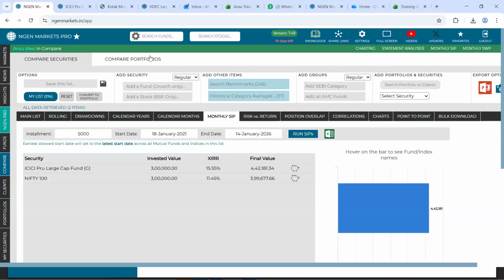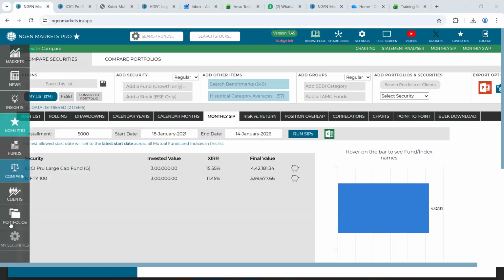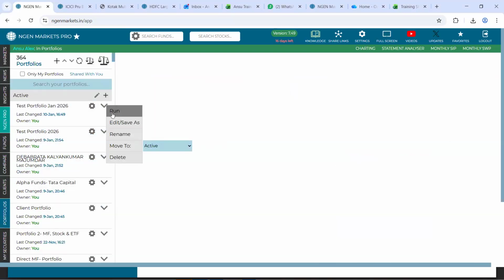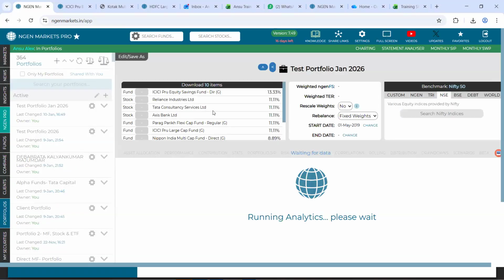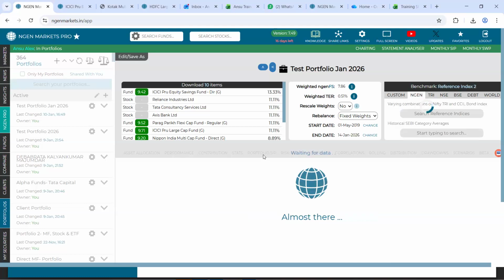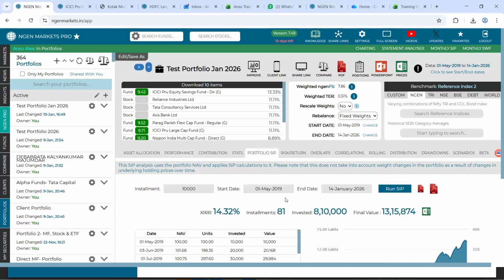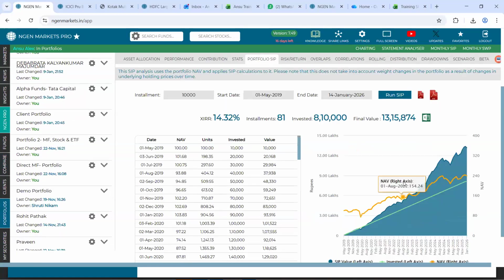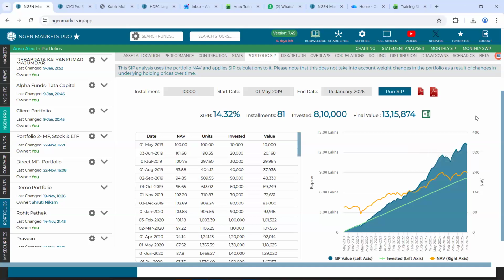Just adding another thing that may be useful for you. Anshu, is the portfolio SIP feature out yet? Yes, sir, it's there. Obviously this will not match the dates of the SIP investments of your particular client, but if you have their latest portfolio, it can simulate what the SIP on this portfolio would have looked like.